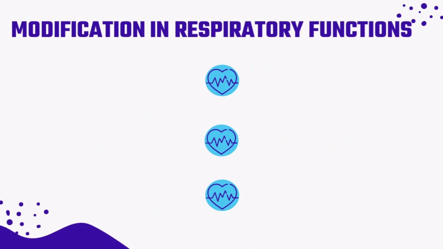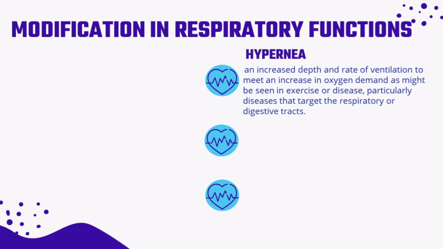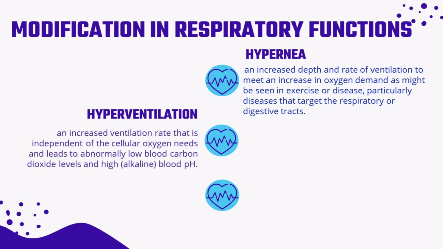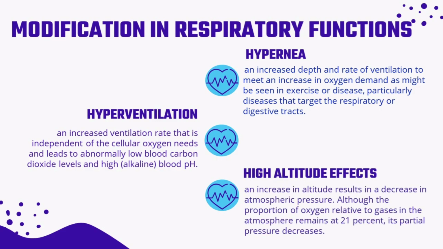In respiratory functions, it includes three modifications. First is the hyperpnea. It is an increased depth and rate of ventilation to meet an increase in oxygen demand as might be seen during exercise or disease. Next is the hyperventilation. It is an increased ventilation rate that is independent of the cellular oxygen needs and leads to abnormally low blood carbon dioxide levels and high blood pH. Last is the high altitude effects. An increase in altitude results in a decrease in atmospheric pressure.